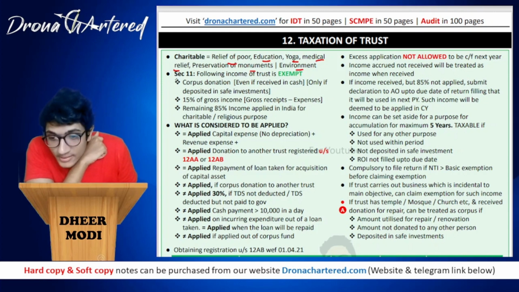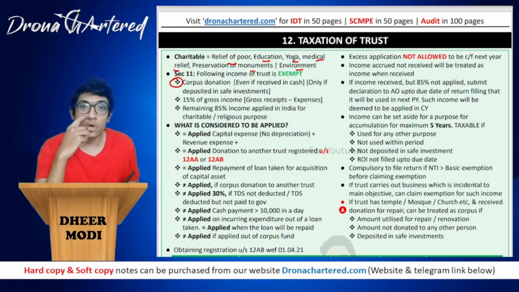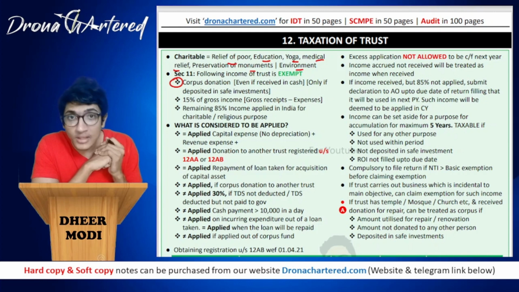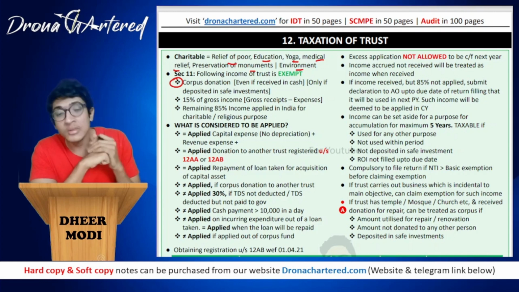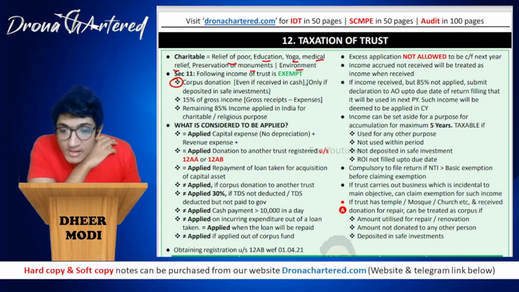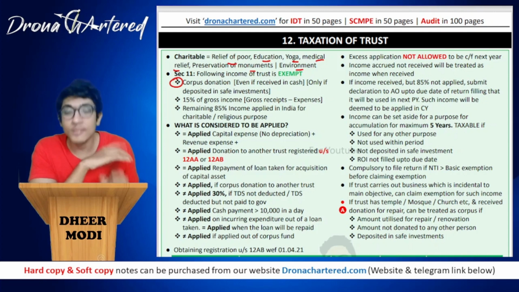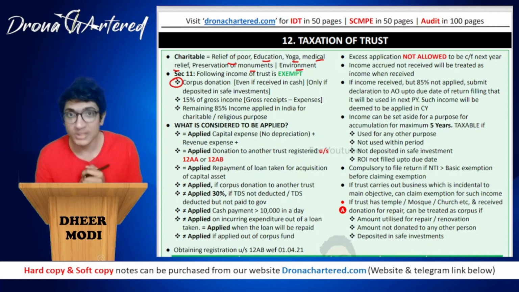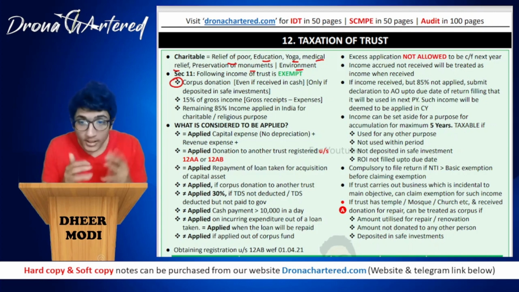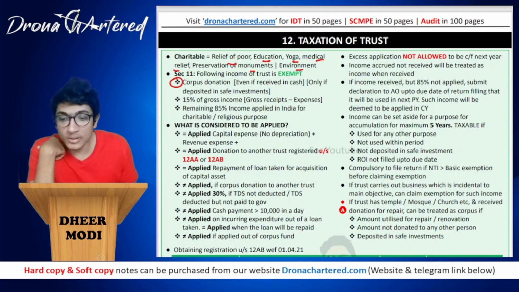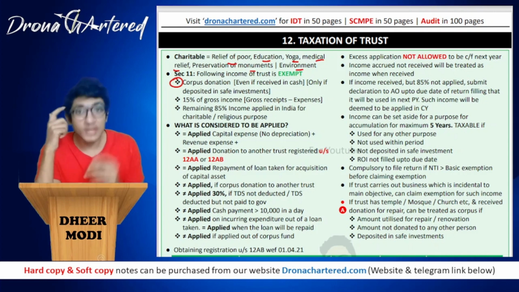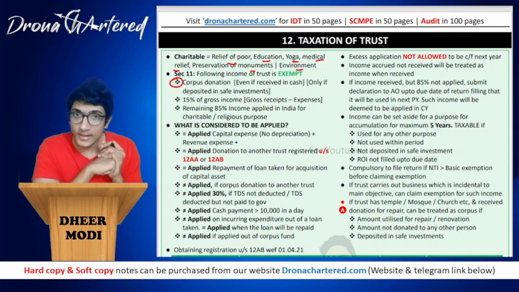Which incomes? First is your corpus donation. What is corpus donation? Corpus donation is similar to capital for a company. This is your main income. This is your capital. So if a trust receives any corpus donation, this will not be taxable, because this is not considered as income itself. Even if it is received in cash, it will still be exempt, but only if it is deposited in safe investments. Only and only if they deposit this amount in safe investments will this amount be considered exempt.